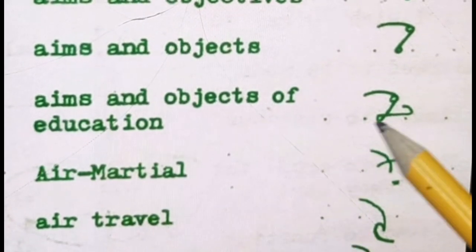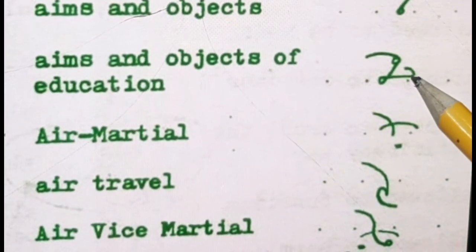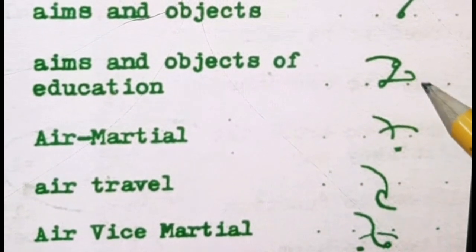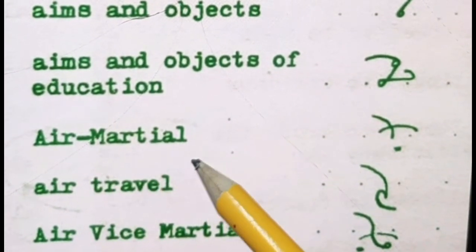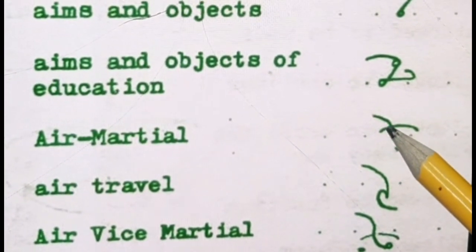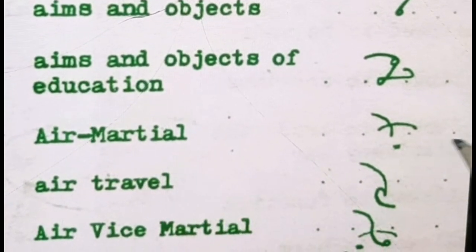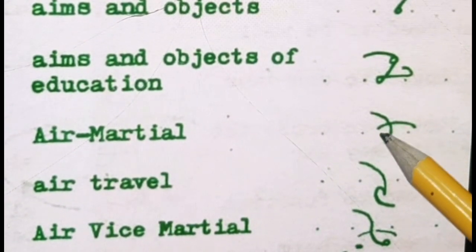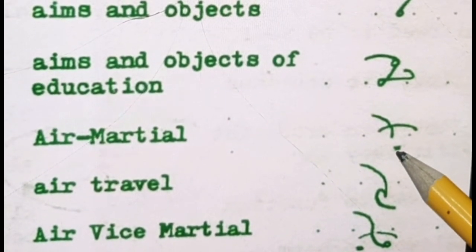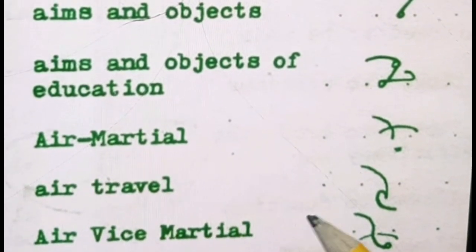Next, education. This is the education outline. Understand it as a short form of education. Next, air marshal. This is R stroke which shows air. Next, marshal. This is M stroke which shows marshal. This is the equal sign which shows that we write A capital and M capital.